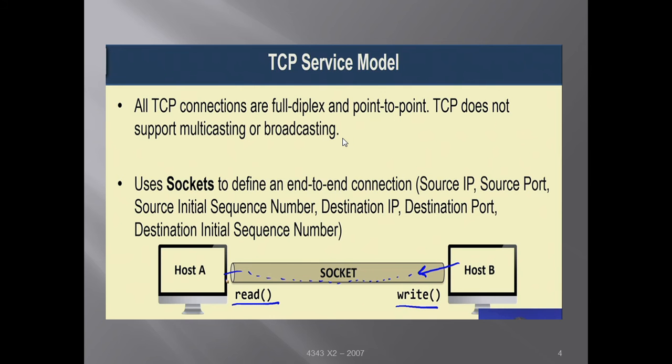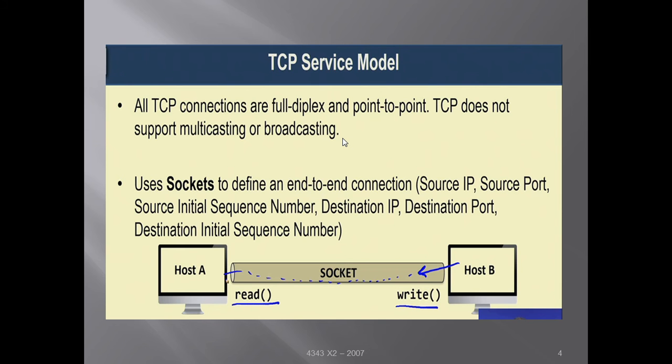Here we use a socket. This socket works as 6 tuples, 6 parameters, to uniquely identify a socket. These are the source IP, the source port number, the source initial sequence number, the destination IP, destination port and destination initial sequence number.